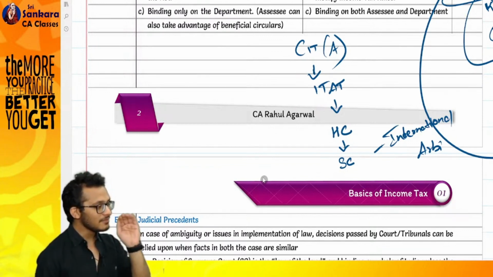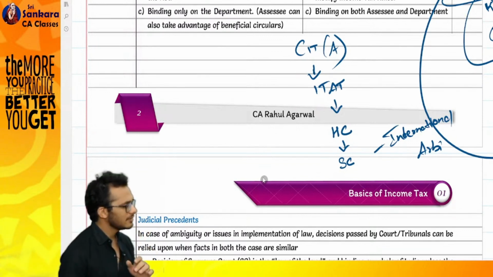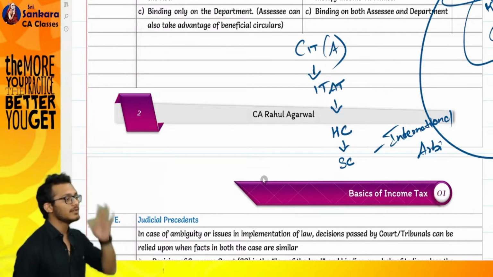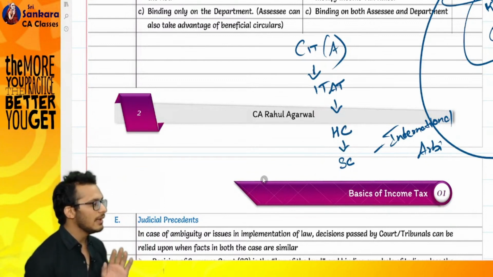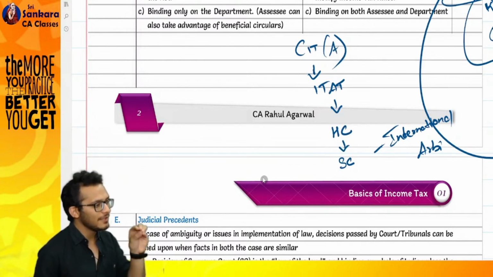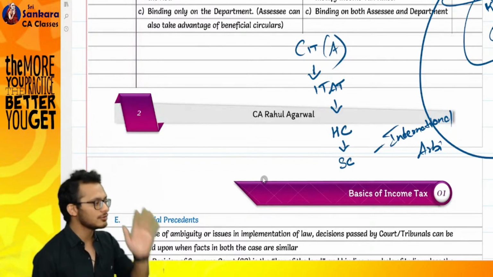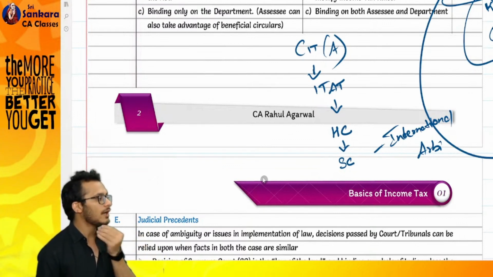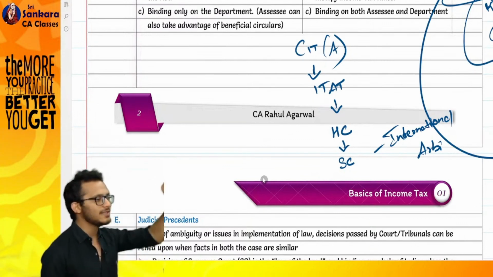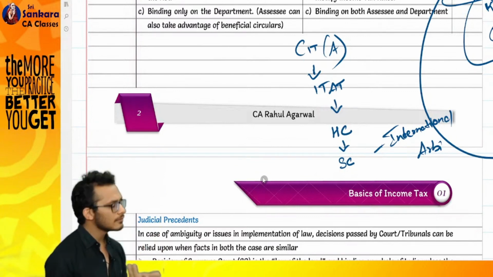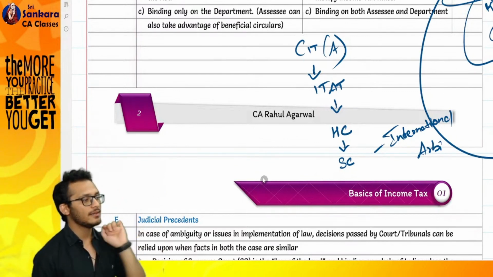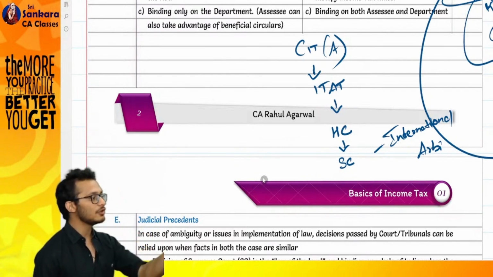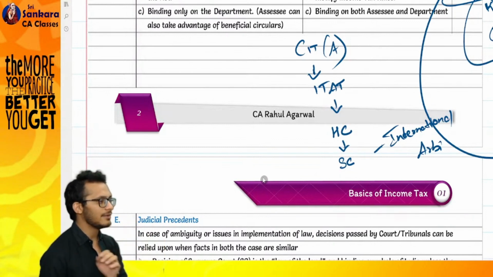Point is, things work very differently when it comes to laws. You go, you fight the world and come back. That is how you can do. It's not that just because something is there in the law, it means it's the final authority. You can make whatever decisions you want. That is where you stand. CAs are the ones who make the decision in life. Tomorrow, a normal taxpayer will come and say, the law says I pay 100 rupees, I will pay 100 rupees. Where you stand, you will come and say, no sir, I think there is an option where you can pay less than 100. You think that will come that easy?